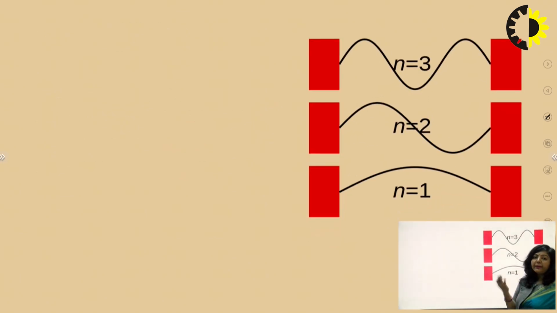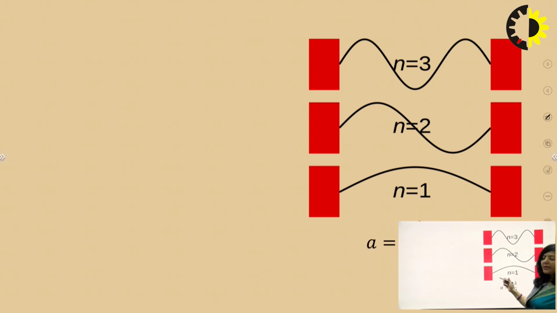Now let's see the second part, how to solve that second part where we have to find the corresponding wavelengths. So in order to find the corresponding wavelength for these 3 allowed energy states, first we have to understand the behavior of wave functions here.